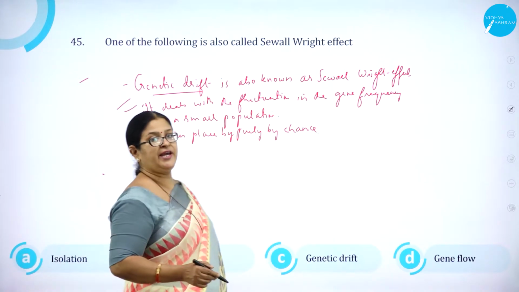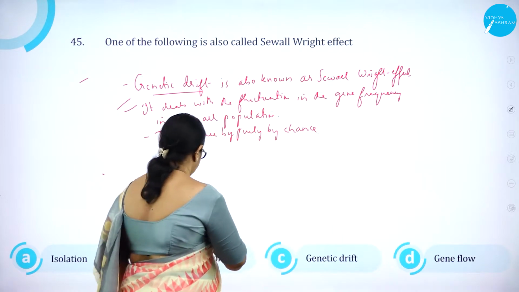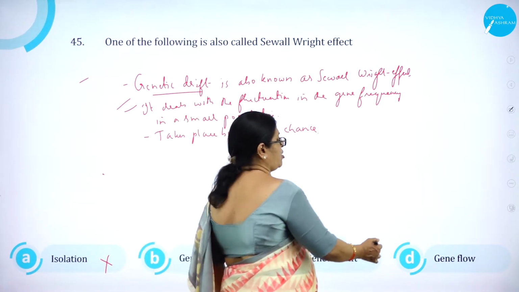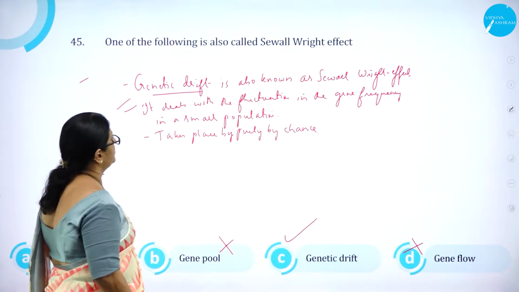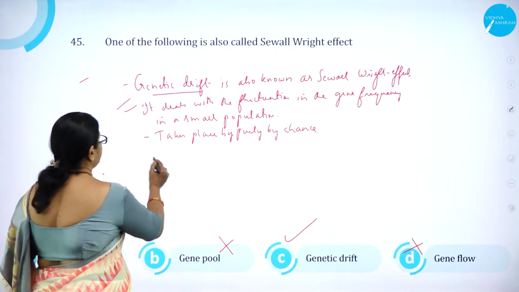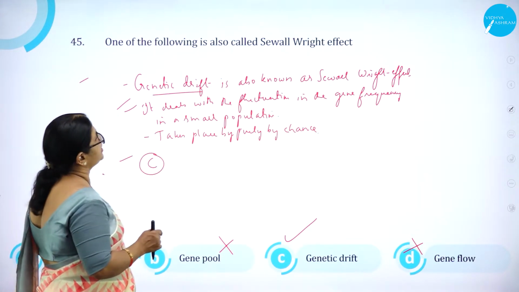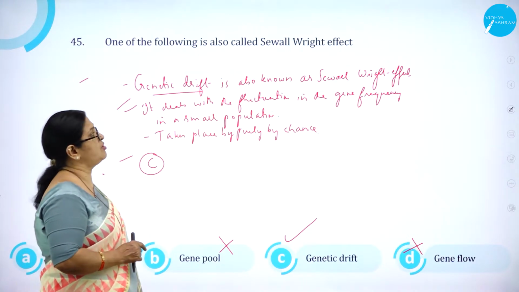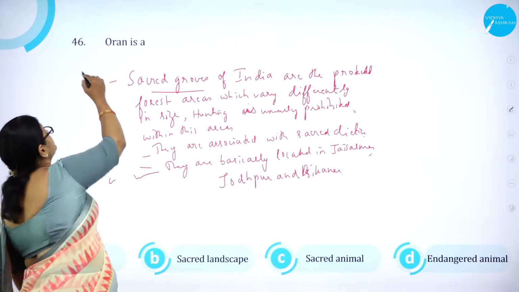So option A, isolation, is wrong. Option B, gene pool, is wrong. Option C, genetic drift, is correct. And option D, gene flow, is wrong. So option C, that is genetic drift, is correct. Genetic drift is also called Sewall-Wright effect. Moving on to the 46th question.